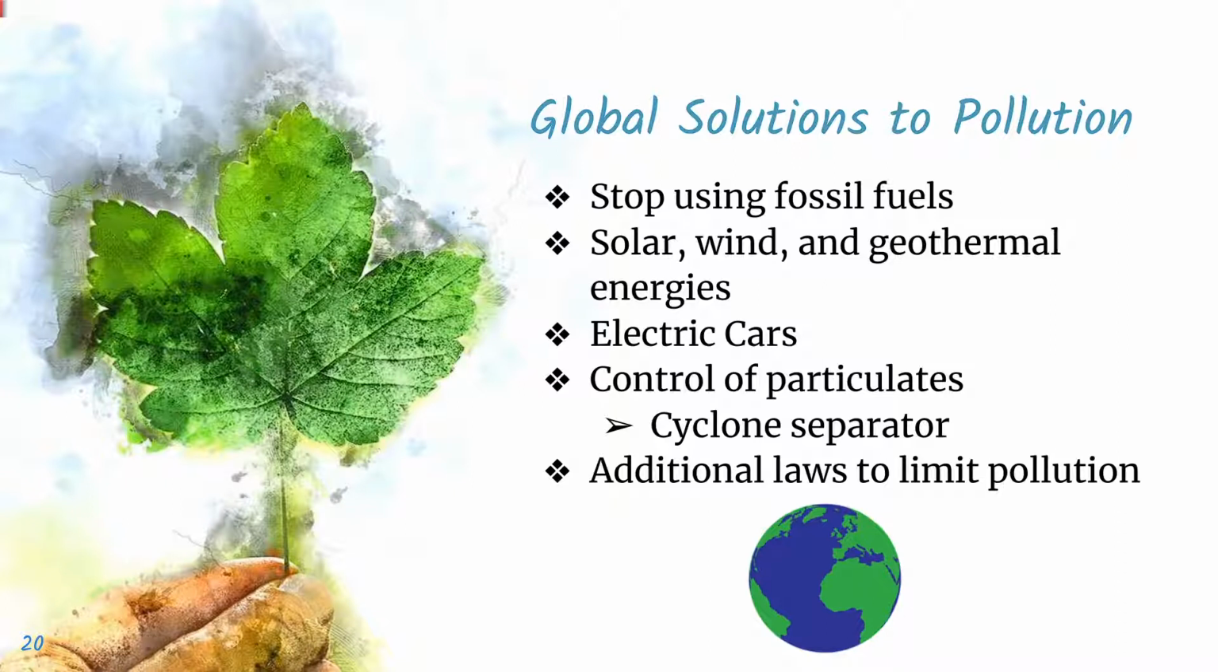Other changes can still have a significant impact on reverting pollution, like making the switch to electrical cars or having more control over particulates by physical processes, for example using a cyclone separator, which is a device that works to filter dirty air. Finally, laws to limit pollution can pressure industries to use methods that don't harm the environment as much.